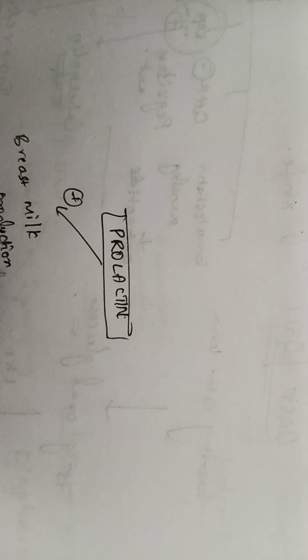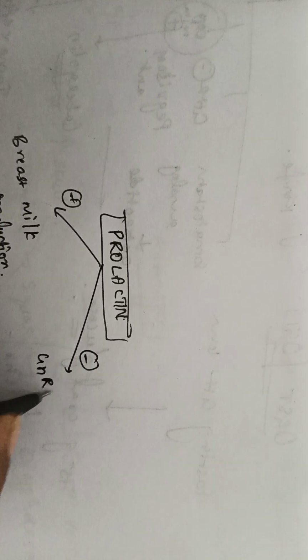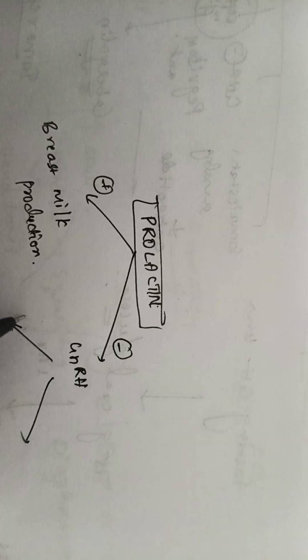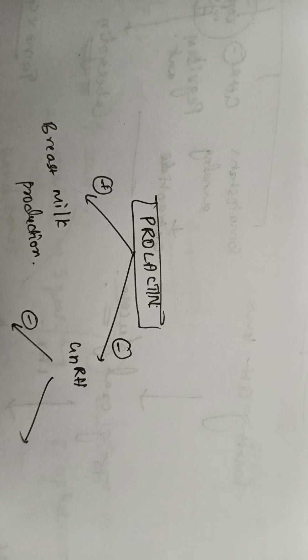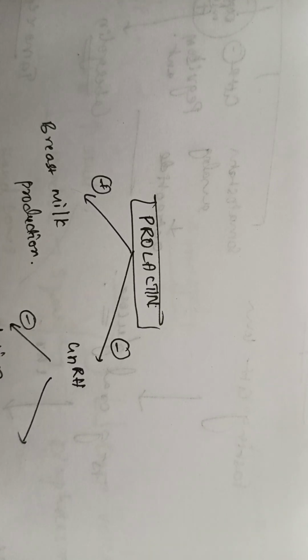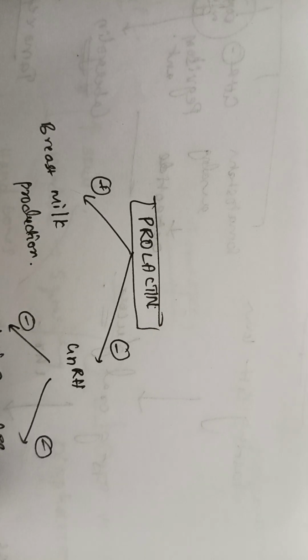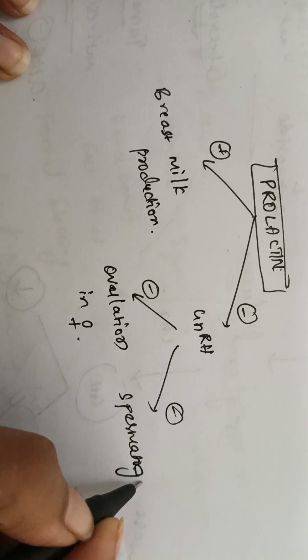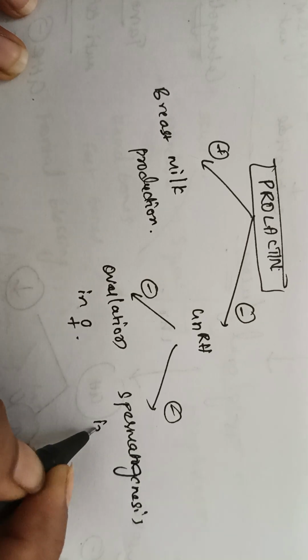It helps in breast milk production. Next, it also inhibits GnRH, gonadotropin releasing hormone. Therefore, there is no ovulation in females and there is no spermatogenesis in males.